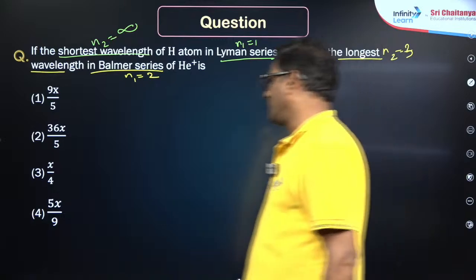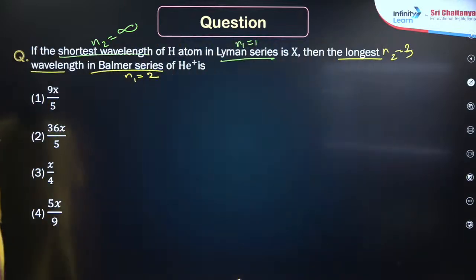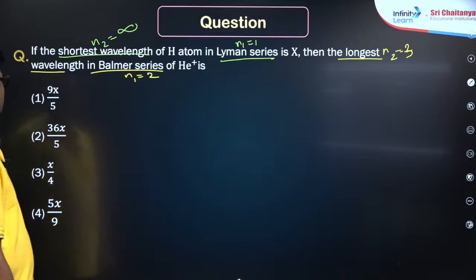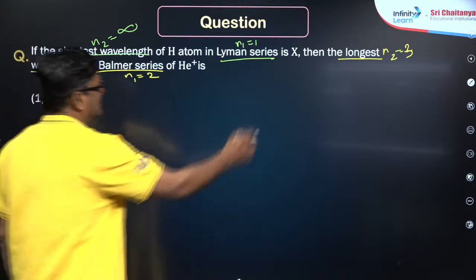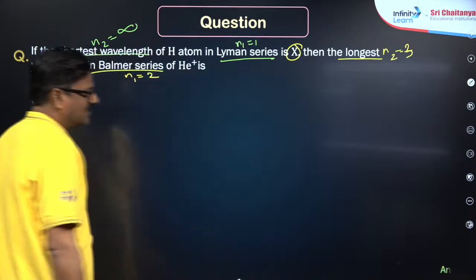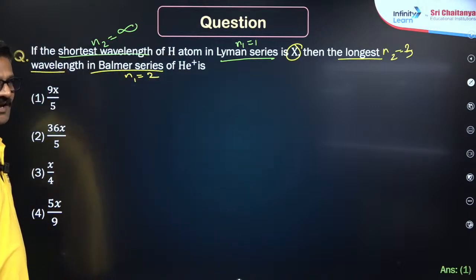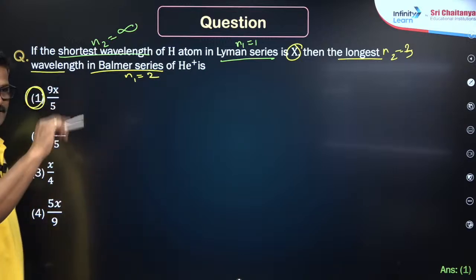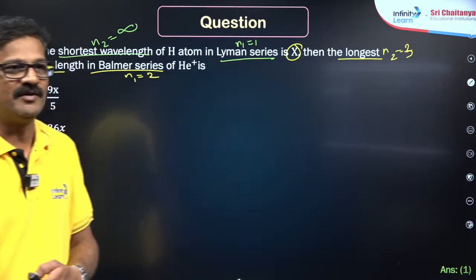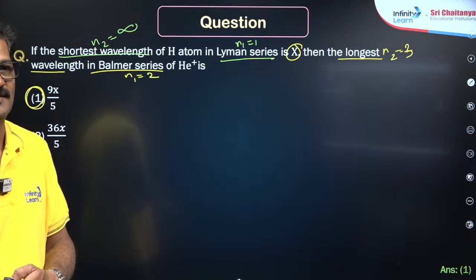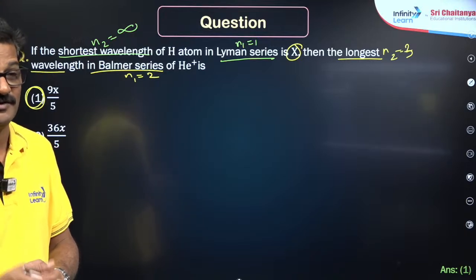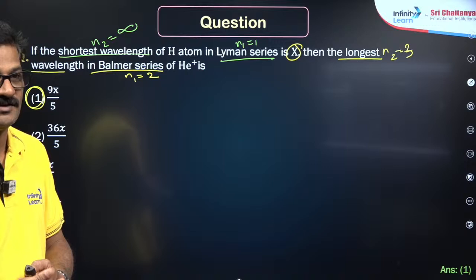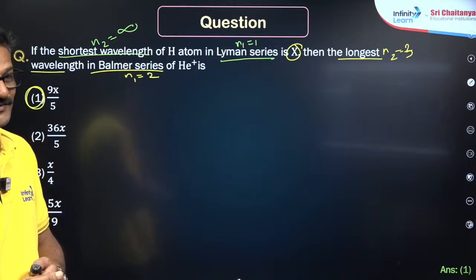It is going to be 36x by 5. If it is said that it is x, it is going to be... This time it is going to be 9x by 5. You cross check the answer once. Monica and Divyanshu, Hemant, come on. Now, Hemant, you prompted me to start the questions now. You have to give the answers as well, right?